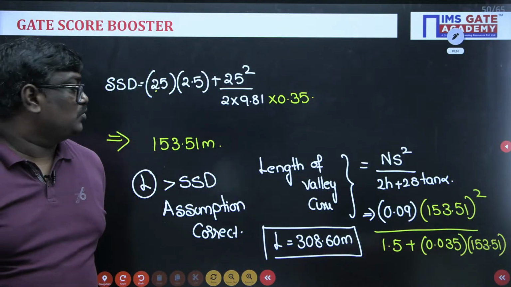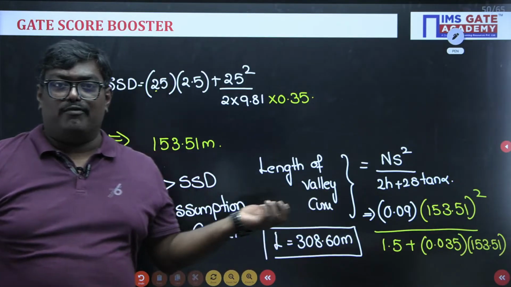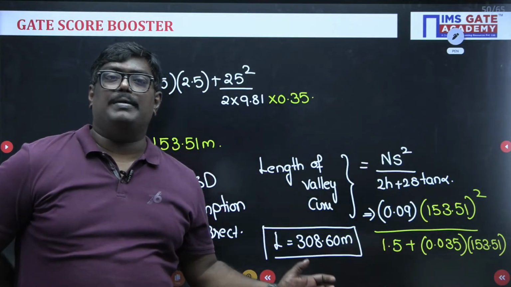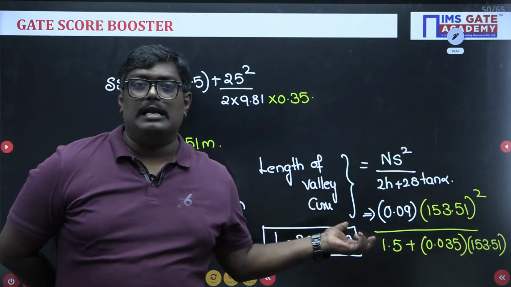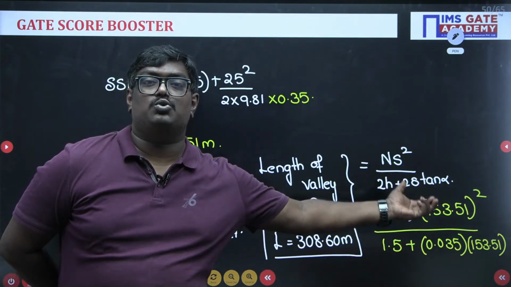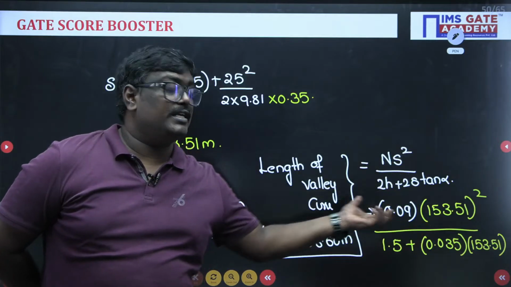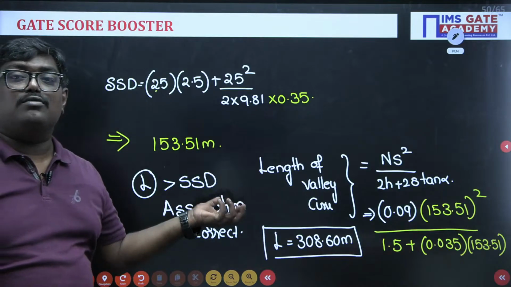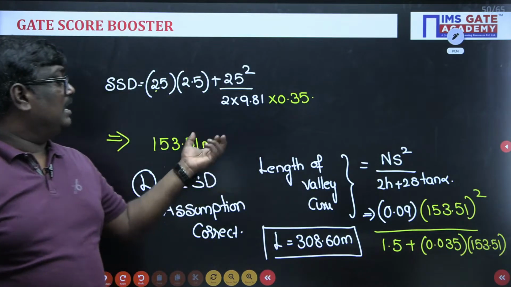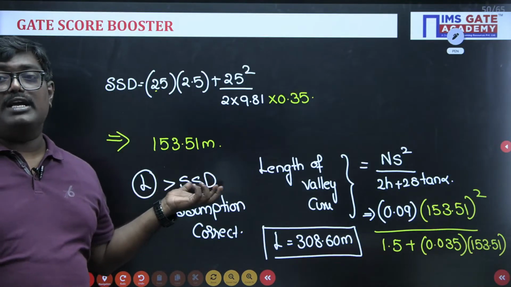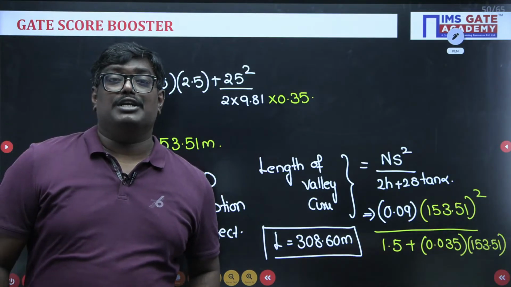Are you following, students? Here first we have assumed that L is greater than SSD. We have calculated the stopping sight distance and we have calculated the length of the valley curve as N S square upon 2h plus 2s tan alpha. Based on this, we have got the answer as length of the valley curve is more than SSD. So our assumption is correct.